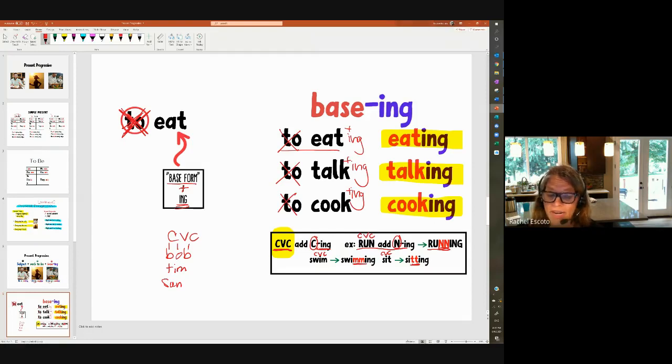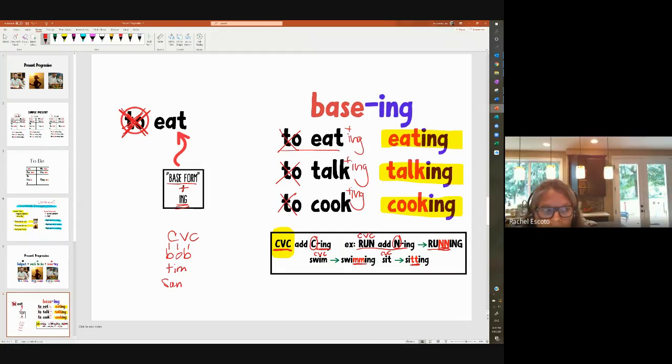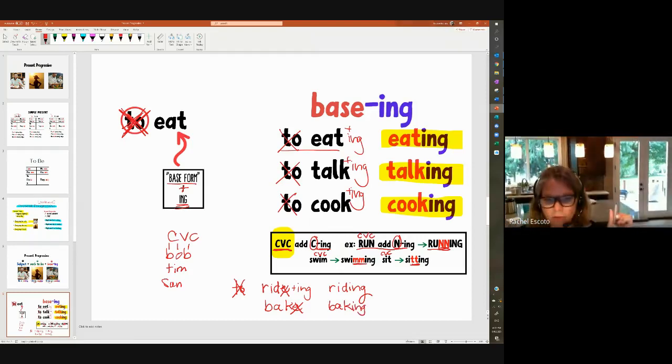There's another rule that I didn't write down here. When we have an E on the end, like ride, right? Say the verb is to ride. So we're going to get rid of the to, and we're actually going to get rid of the E, and then we're going to add ing, so we get riding. You can also think of this like a silent E rule. Here's another one. To bake, right? We bake in the oven. We get rid of this, and we write baking. Okay, so that's the other rule.